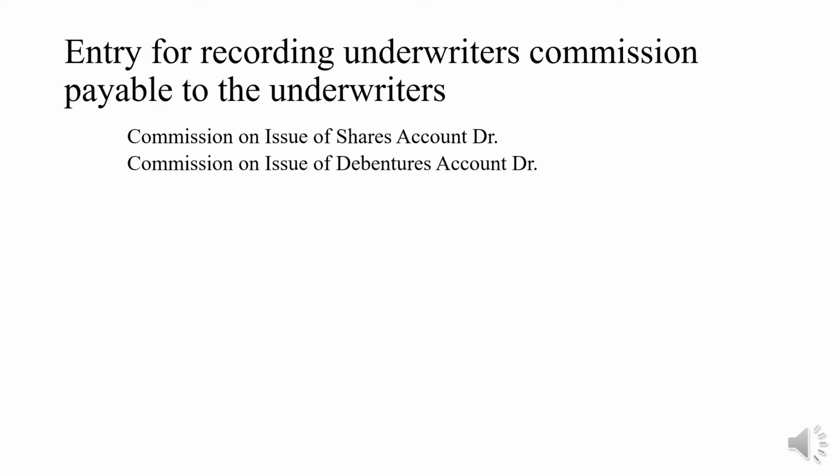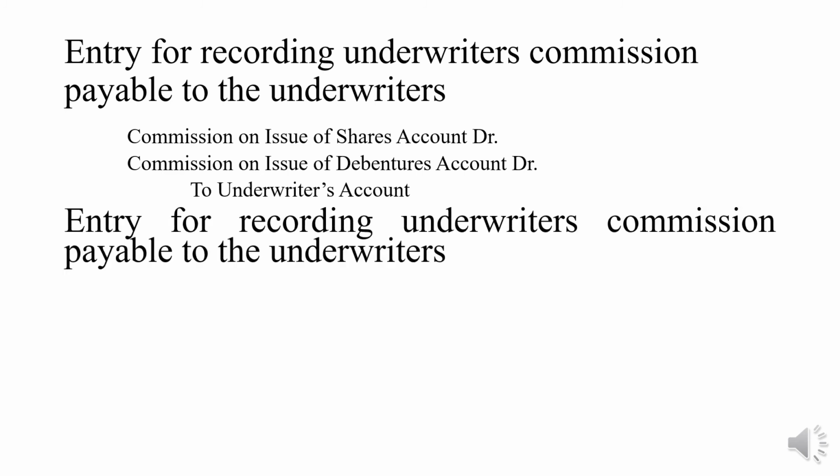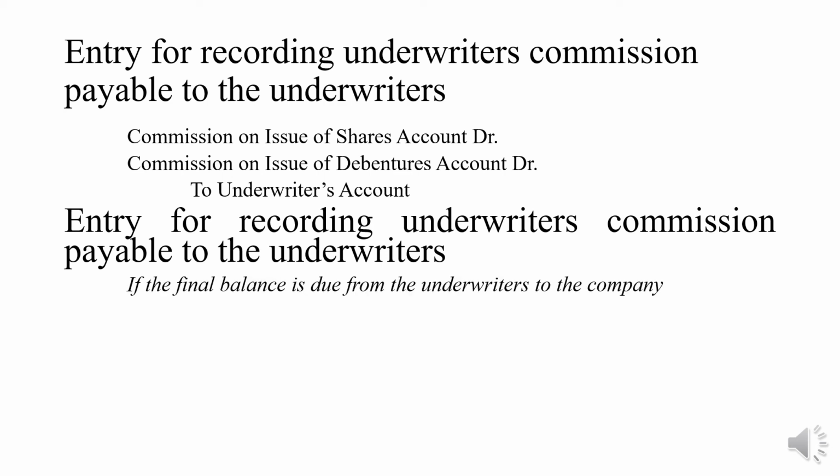Entry for recording underwriters commission payable to the underwriters. As we all know, underwriters are eligible to get the commission. To record this, you have to pass the journal entries. The journal entry is Commission on Issue of Shares Account Debit, Commission on Issue of Debentures Account Debit, to Underwriters Account. Now, if the final balance is due from the underwriter to the company, then Bank Account Debit to Share Capital Account. This is the journal entry.